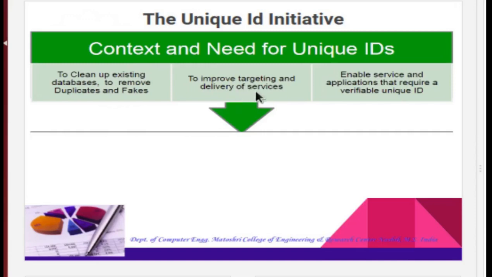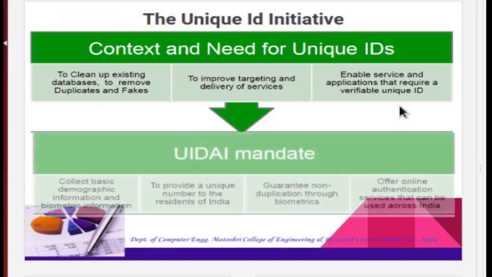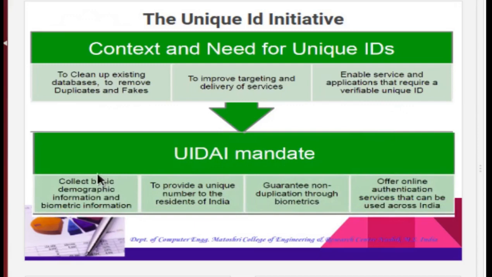For that, training of supervisors and technicians is carried out on a regular basis, and MOUs have been signed with the valid agencies. After that, there will be enabling of the services and applications that require a verifiable unique ID, such as bank account, passport, and post office savings account. UIDAI's mandate is to collect basic demographic information such as age, nationality, and gender.